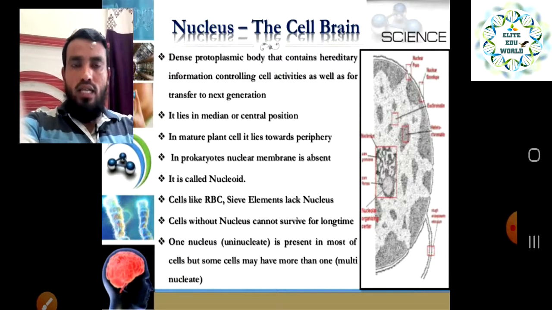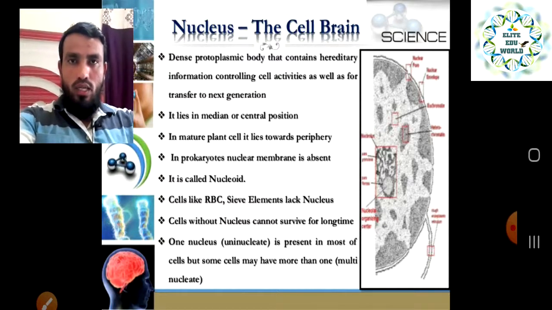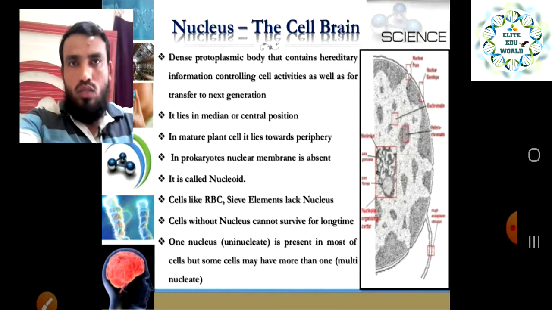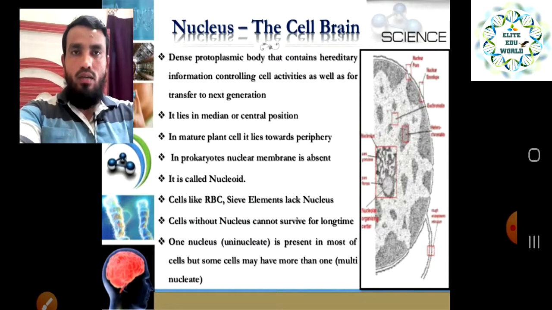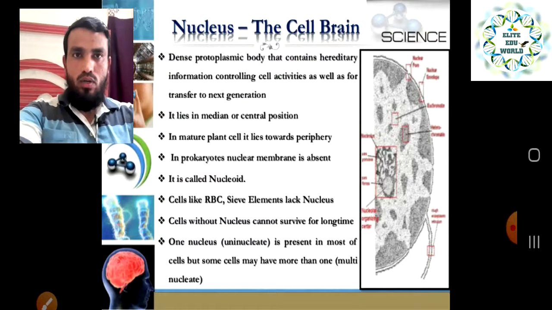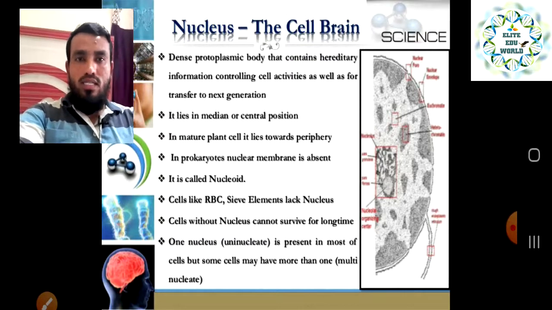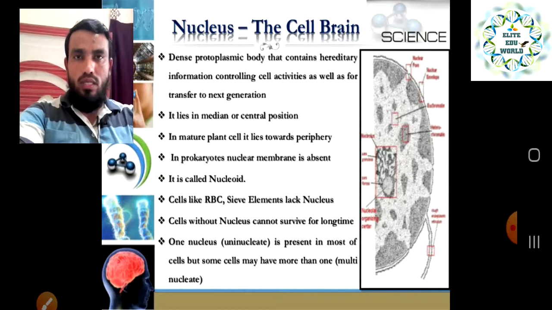Cells like the RBC also do not have a nucleus. In our body, if you see the different kinds of cells, the red blood cells do not have a nucleus. The next point: cells without a nucleus cannot survive for a longer time. This is a basic difference.